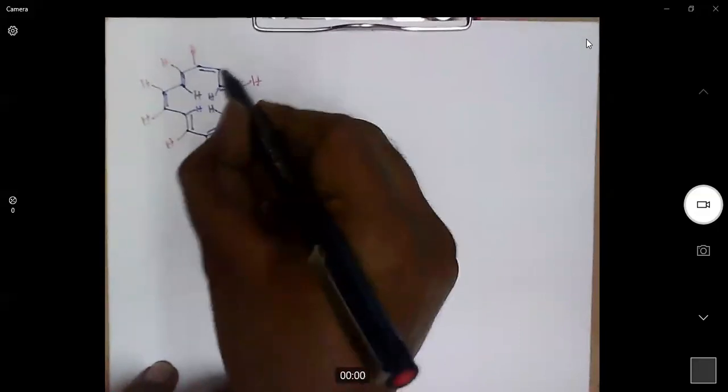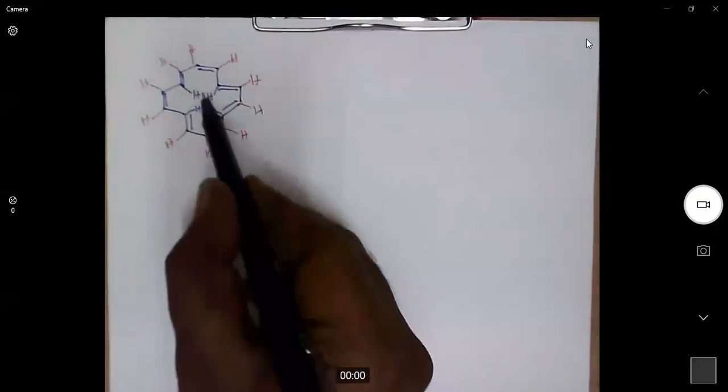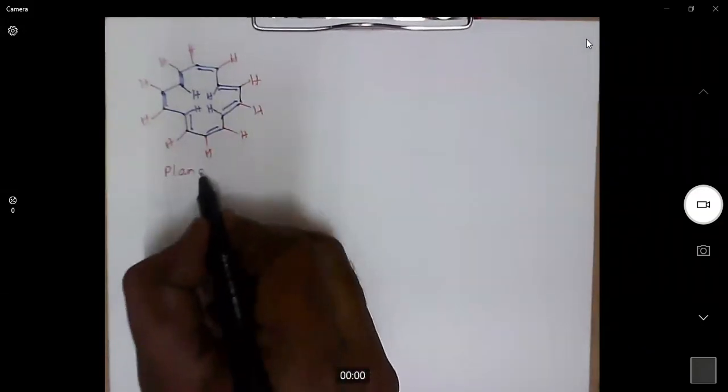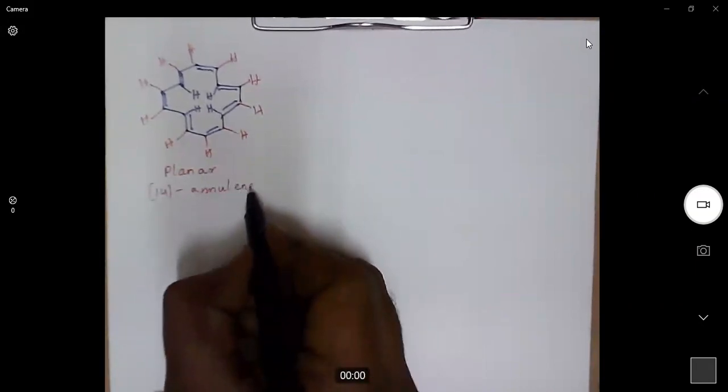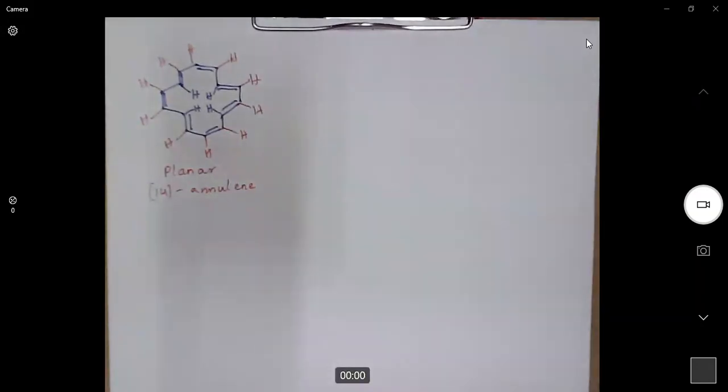Unlike [10]-annulene, where the 2 hydrogens will not fit inside the molecule, here, because the size of the molecule is increased, we have enough space to fit these 4 hydrogens inside. So these hydrogens don't have any steric crowding, so they are absolutely planar. So this is [14]-annulene. [14]-annulene has a 4n+2 pi electron system, a Huckel number, and it is planar. So it is aromatic in nature.